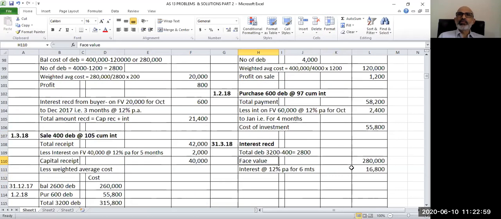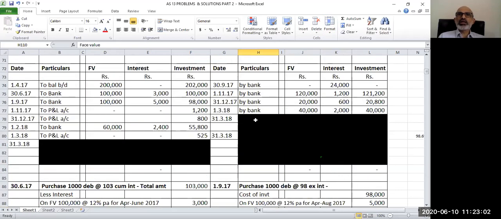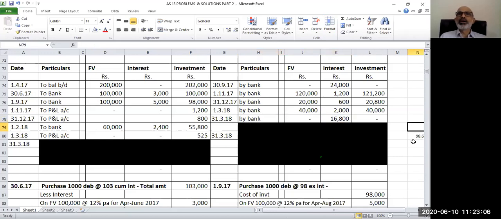The entry will be bank account debit to interest account 16,800, for receipt of interest. Now we have accounted everything. We have to close the account. How do we close the account? Now there are two columns. Actually, we are using one combined account for accounting for interest and accounting for investment also. So two columns are there, and both ledgers, that is interest and investment, need to be closed.